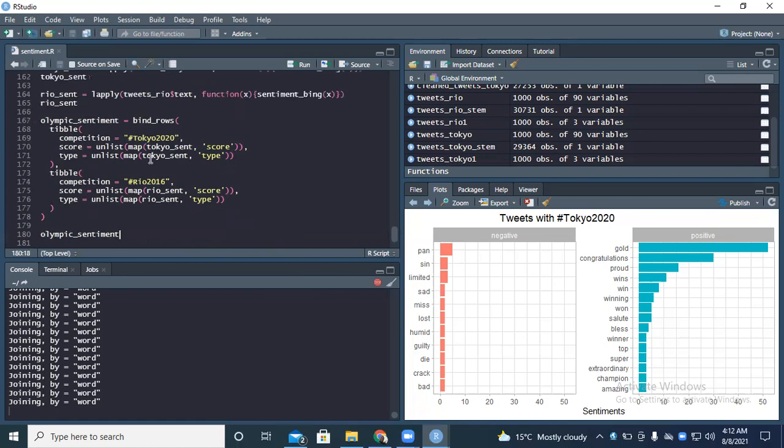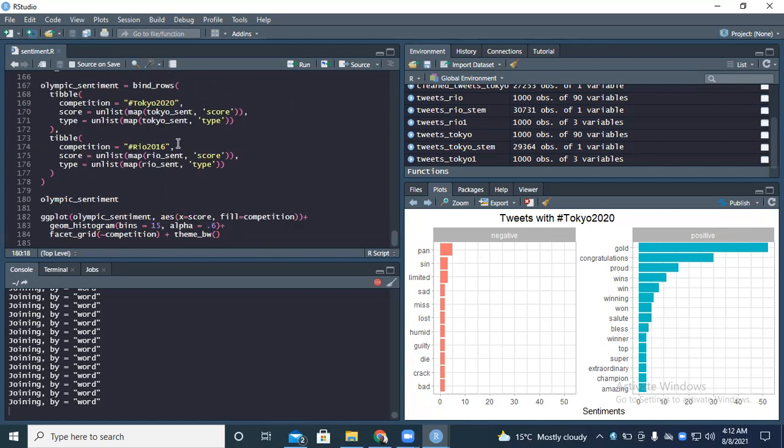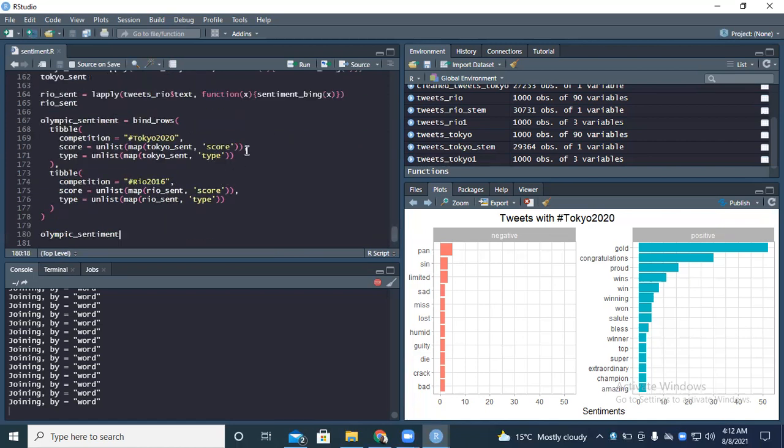So basically, what we can do here again is check on the type part. So you can see we're also looking at the type.